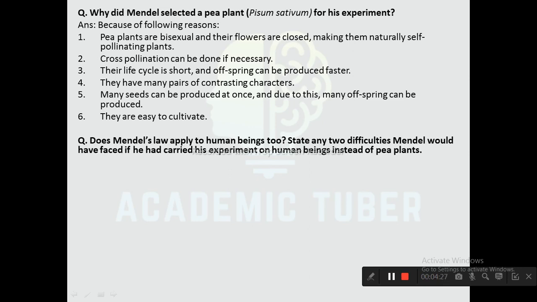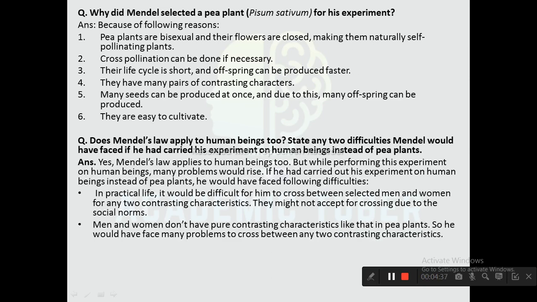Does Mendel's law apply to human beings too? Are there any two difficulties Mendel would have faced if he had carried out his experiment on human beings instead of pea plants? Obviously, yes. Mendel's law applies to human beings too. But many problems would arise if he had carried out his experiment on human beings instead of pea plants. He would have faced the following difficulties.